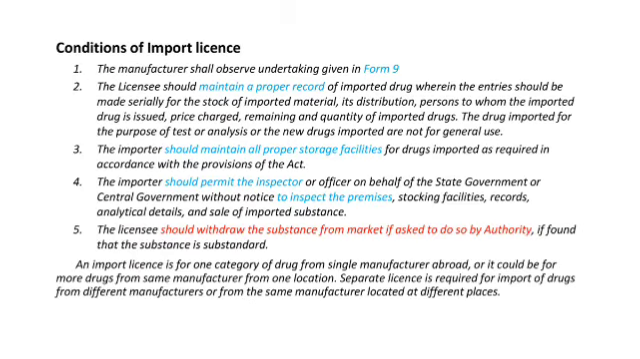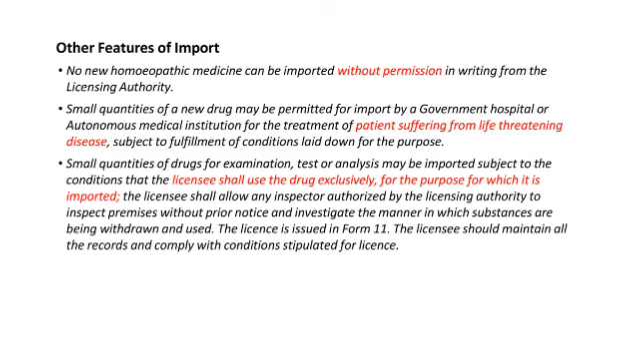Next one is the conditions of import license. Manufacturer shall observe the undertaking given in form 9. Licensee should maintain a proper record of imported drugs. The importer should maintain all proper storage facilities. The importer should permit the inspector or officer on behalf of the state government or the central government, without notice, to inspect the premises. Other features of import, that is, no new homeopathic medicine can be imported without permission in writing from the licensing authority.